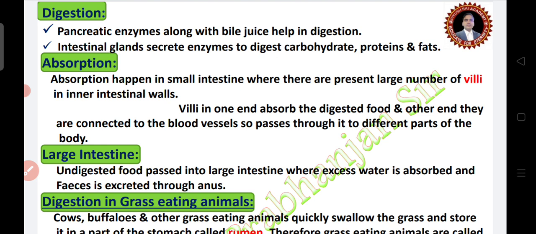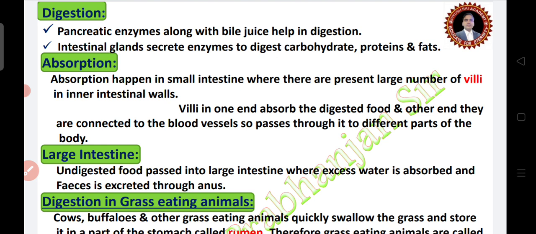As you can see here, absorption happens in the small intestine where a large number of villi are present in the inner intestinal wall. Villi at one end absorb the digested food, and at the other end they are connected to the blood vessels, so it passes through to different parts of the body.